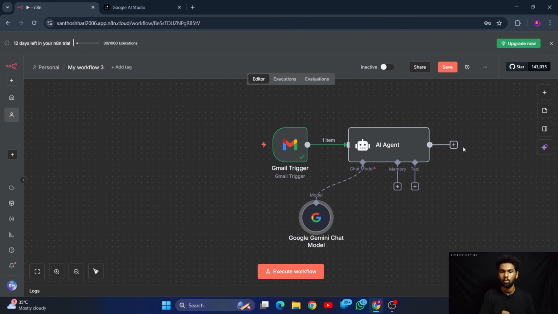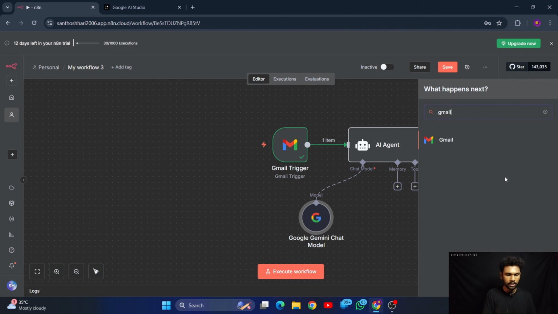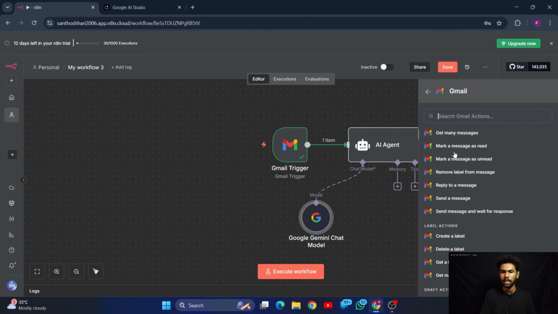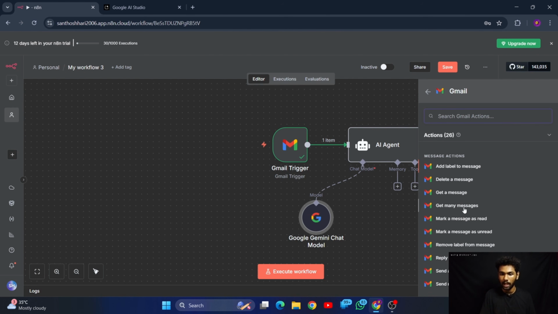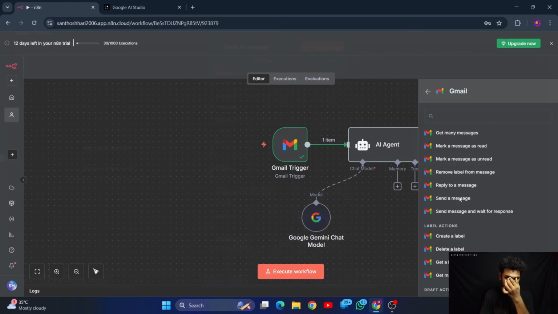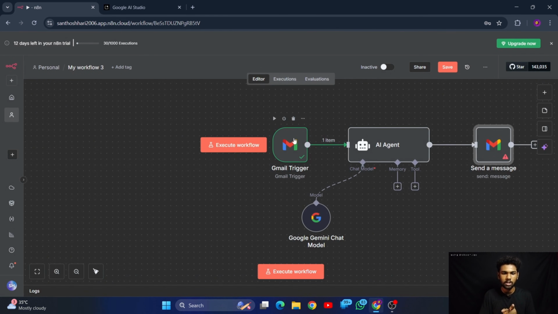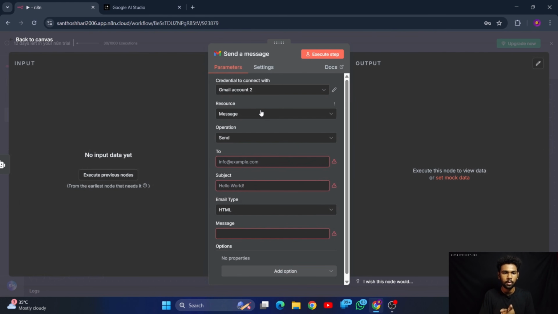Here, what is going to happen is we have to send the Gmail reply back to the sender. For doing that, search again for Gmail. In the Gmail node we can see many kinds of events. What we actually need to do now is send a message. Here the credential has been automatically selected because you have created a new credential, so no problem in that.